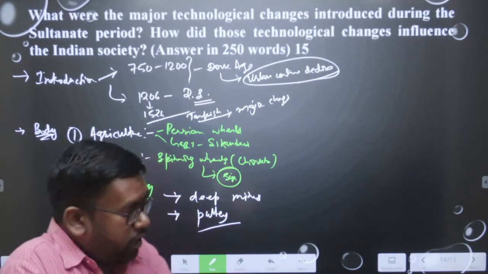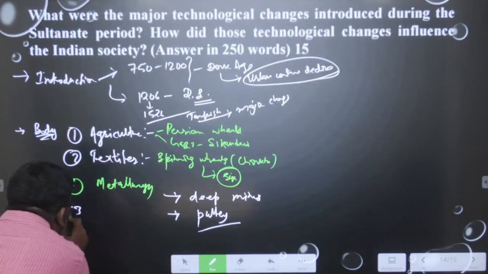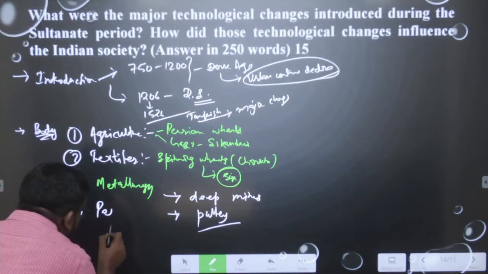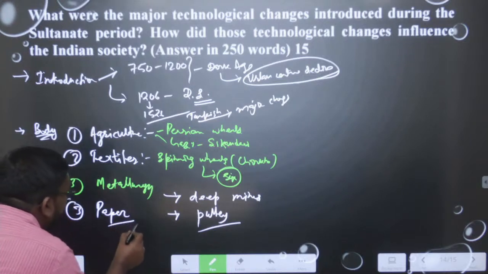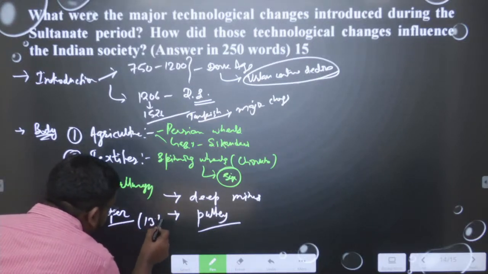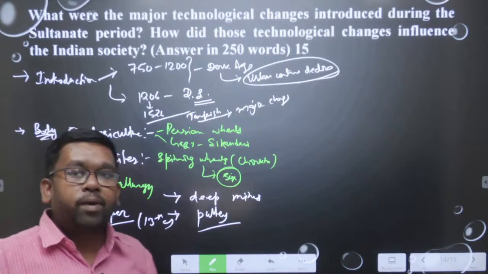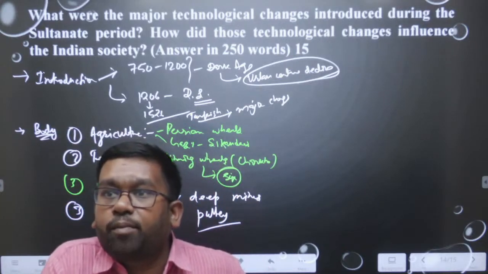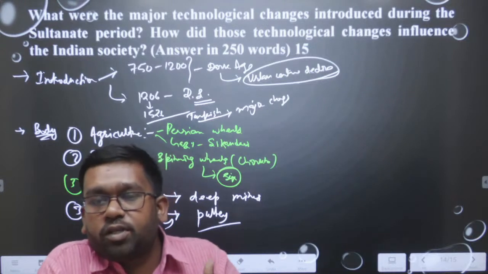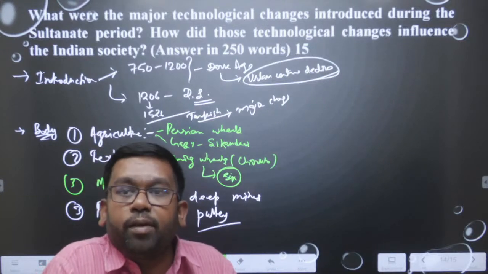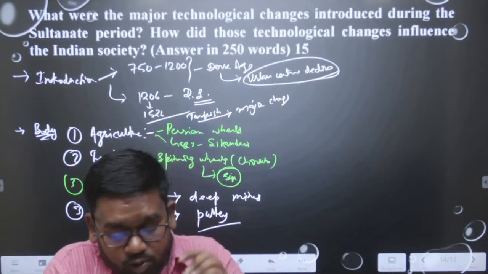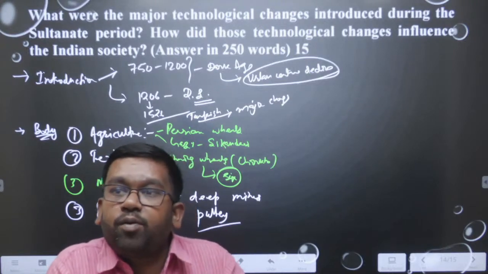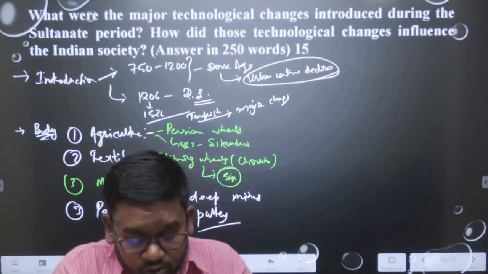This is an important point. After that we can write about paper. The introduction of paper happened. The paper came in the 13th century. With the coming of paper, now they can bring books, they can write books. Persian was the main language and many books were written, many literature came into existence, and all these things gave jobs to the people.